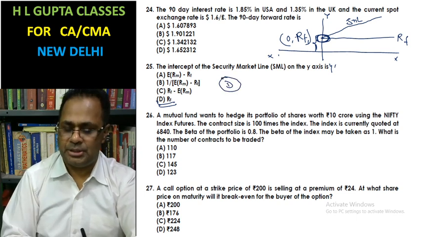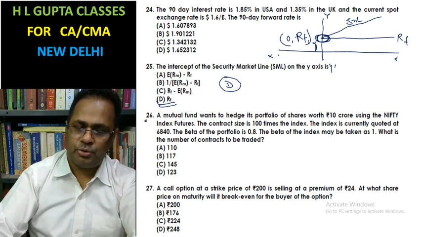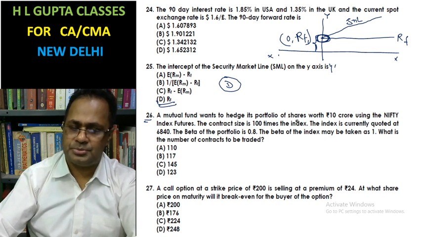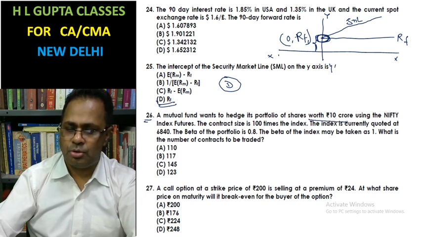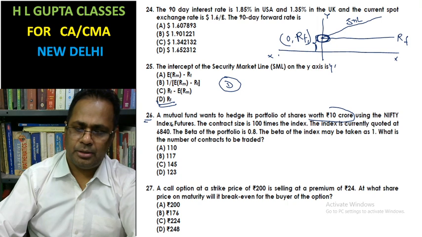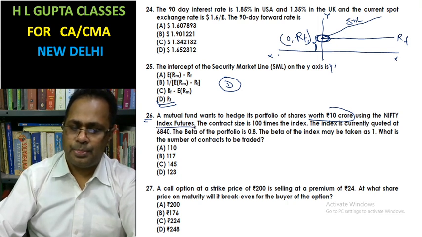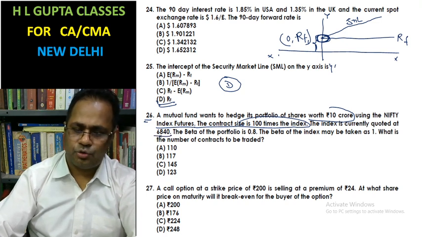Okay, yes, now let's look at question number 26. A mutual fund wants to hedge its position of shares worth rupees 10 crore using Nifty index futures. The contract size is 100 times the index. The index is currently quoted at 6840. The beta of the portfolio is 0.8. The beta of the index is taken as 1. What is the number of contracts to be traded?